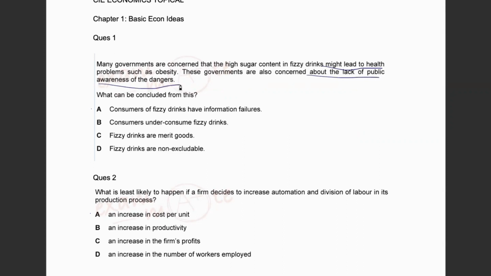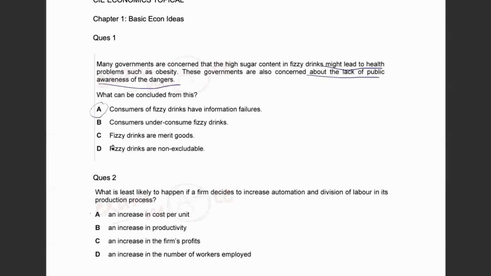So which highlights a very important aspect of information failure, because something is harmful and you lack the information. One party has the information and the other party lacks the information. So this is clearly the case of information failure. So it's very obvious it's option A.